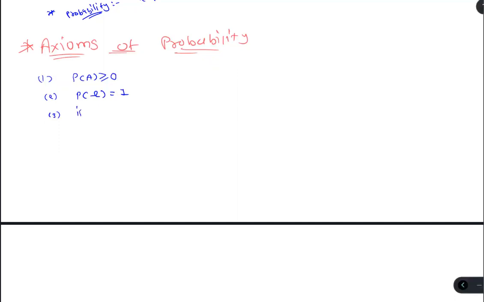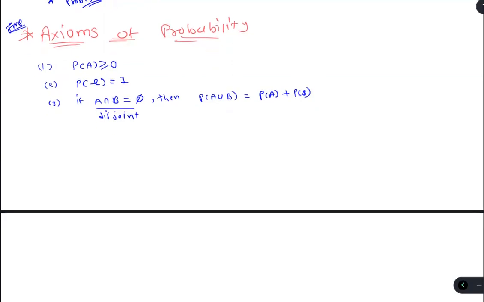And the third is that if A intersection B equals empty set, it means disjoint, meaning there is nothing common between A and B, then we can say that P of A union B is equal to P of A plus P of B. These are the important axioms that you have to remember because they will help us solve questions.